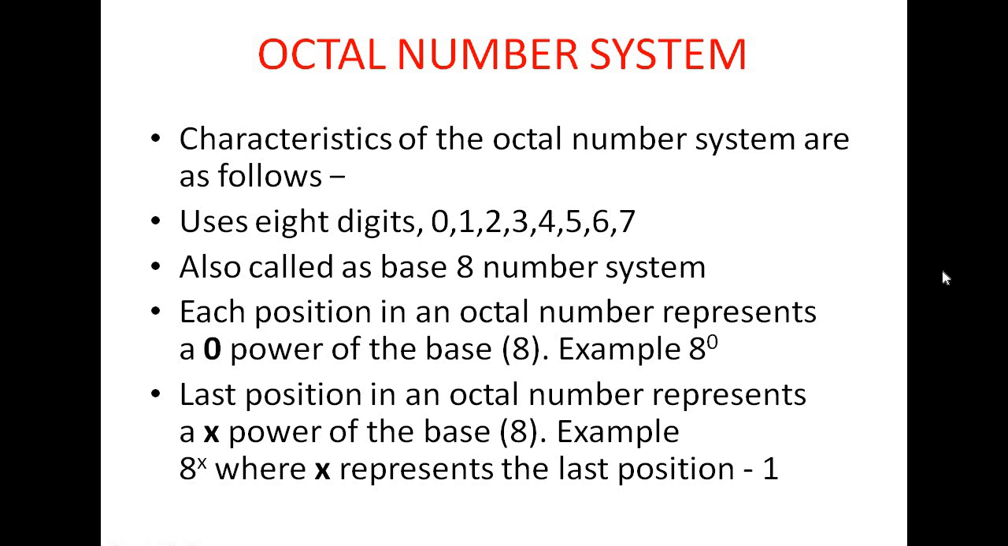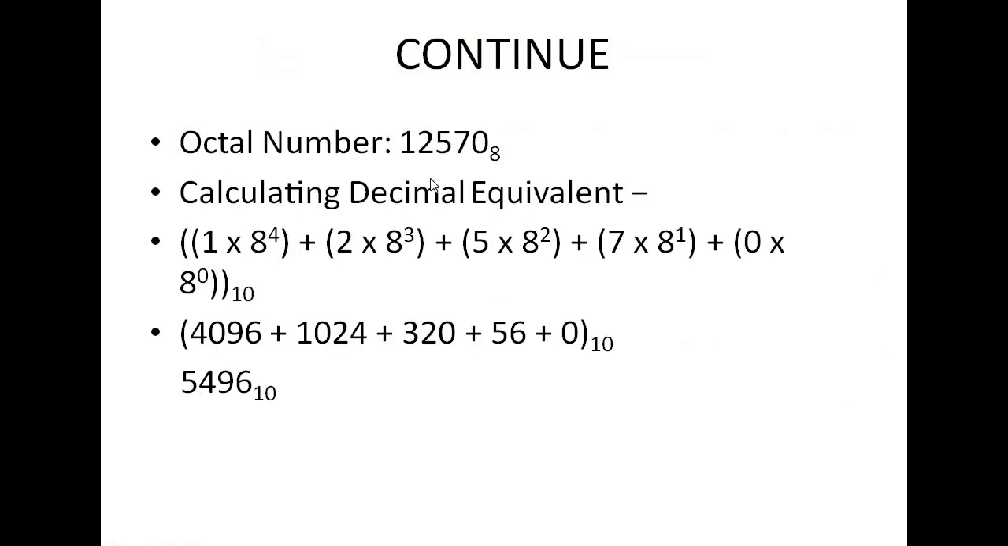Okay, we will take one example. Let us consider this is an octal number system. Why? Now the numbers are from 0 to 7. After 7 no number is present. 1, 2, 5, 7, 0 are all within 0 to 7. If I write 12580, that is not an octal number. So how can I calculate octal to decimal? This is the octal number 12570. I can convert this octal number into the decimal number system.